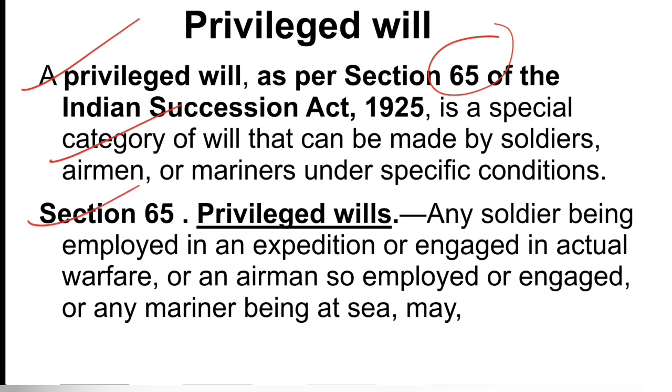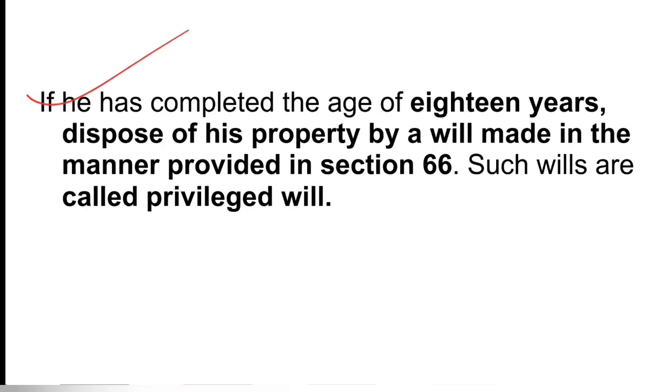So section 65 provides any soldier being employed in any expedition or engaged in actual warfare, or an airman so employed or engaged, or any mariner being at sea. So the provision talks about all three services of defense in India, and any of those officers can make a will which is called a privileged will. Now what are further conditions? If he has completed the age of 18 years, he can dispose of his property by a will made in the manner provided under 66, and such wills are called privileged will.